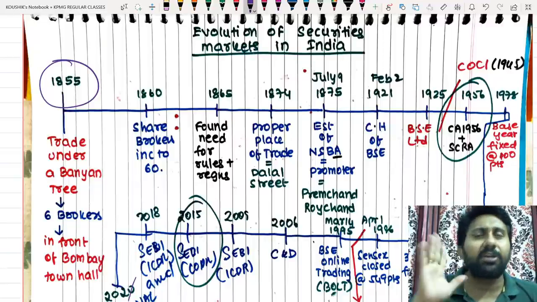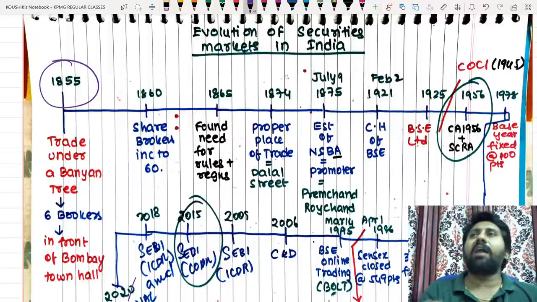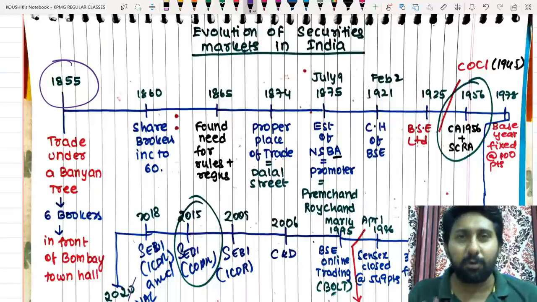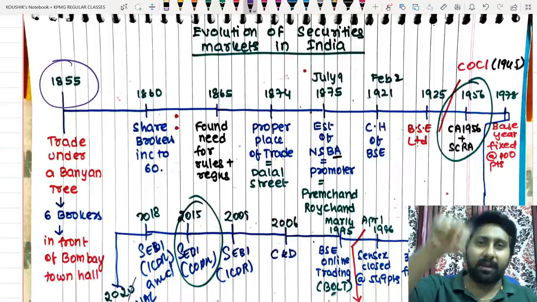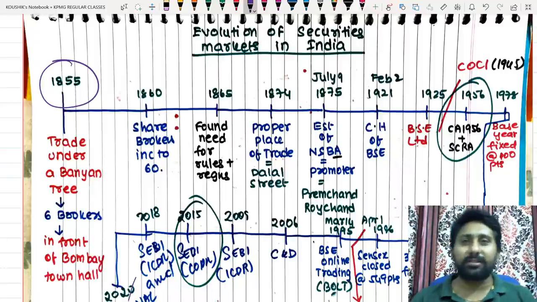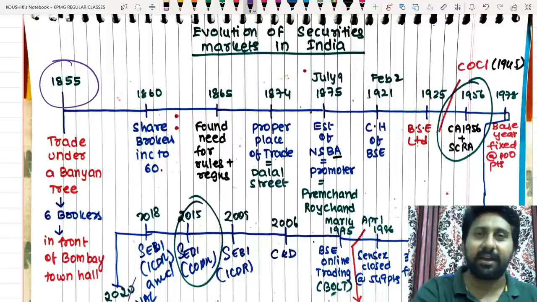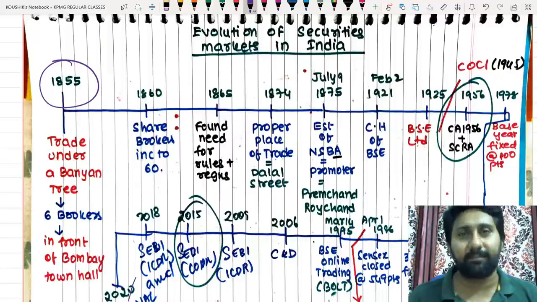Rarely they used to buy. If there is a 30 crore population in India, hardly 100 to 150 people know what is a share capital. Persons who used to study in Britain and come to India, they used to know what is a share. Hardly 200 persons in India used to know what is a share.